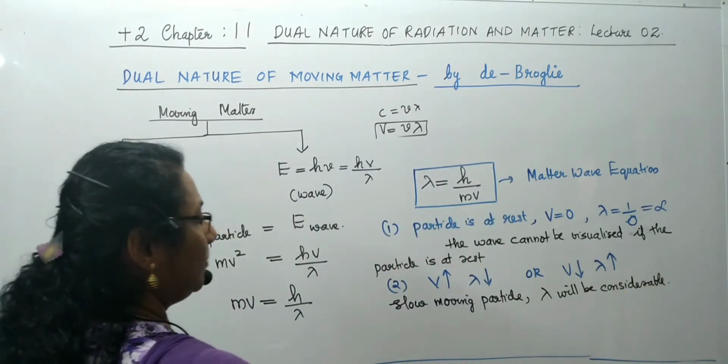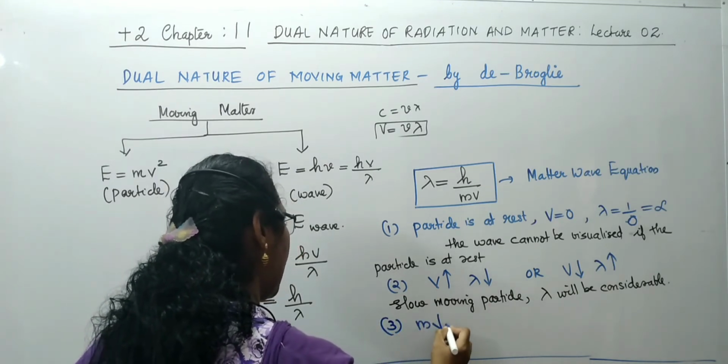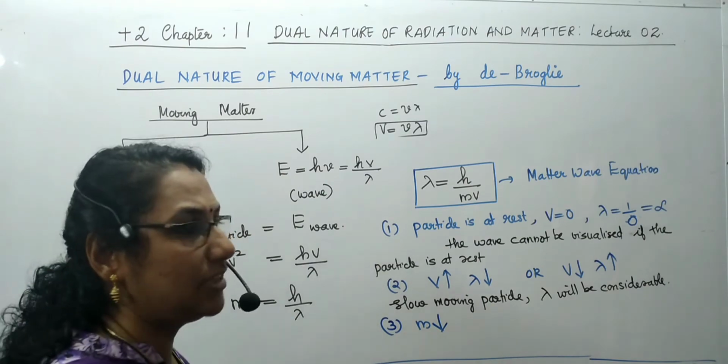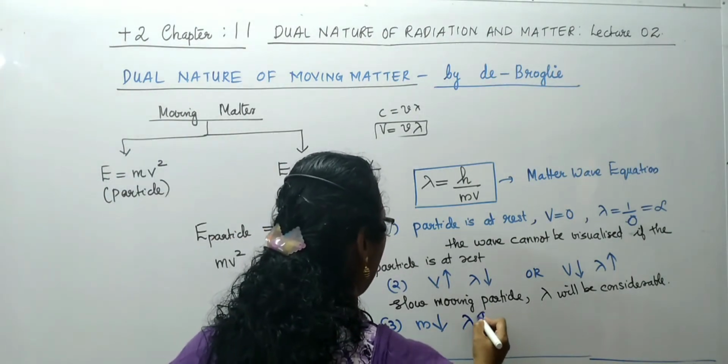And the third point is lesser the mass. If the mass of the particle that is moving is less, then the wavelength will be large.